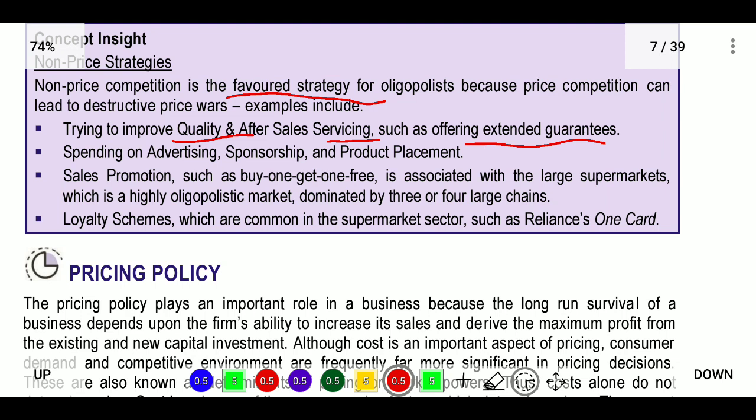This is non-price strategy; we do not involve direct prices. Here, giving guarantees and spending on advertisement, sponsorship and product placements, and sales promotions such as buy one get one free, are associated with large supermarkets, which are a highly oligopolistic market dominated by 3 to 4 large chains. Next, loyalty schemes, which are common in the supermarket sector, such as the Reliance One Card.